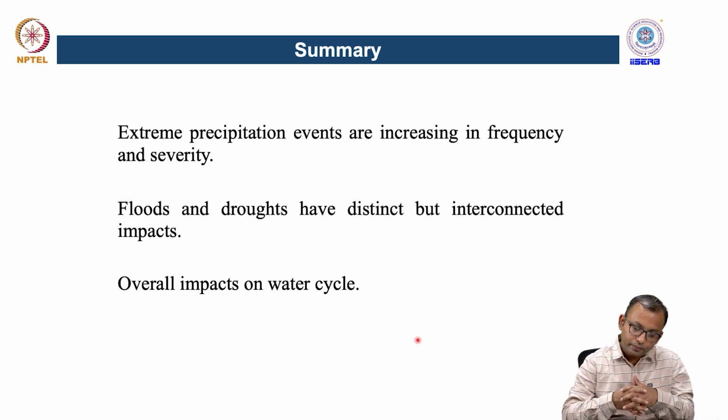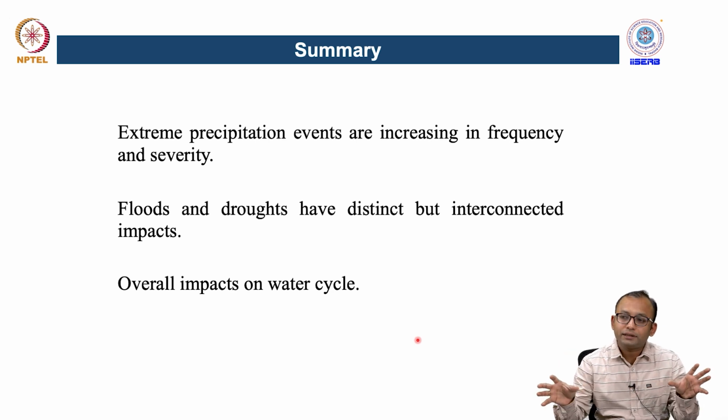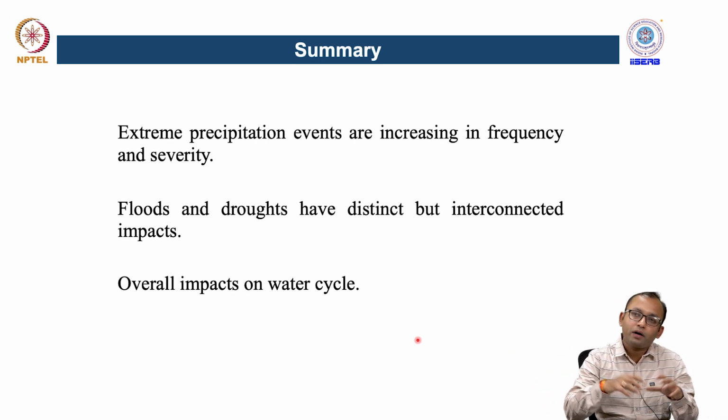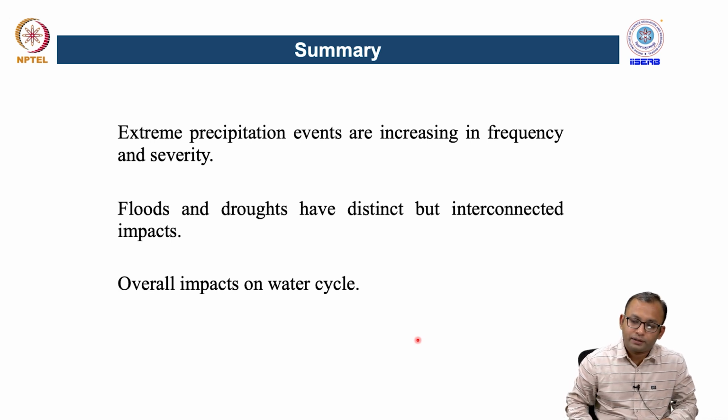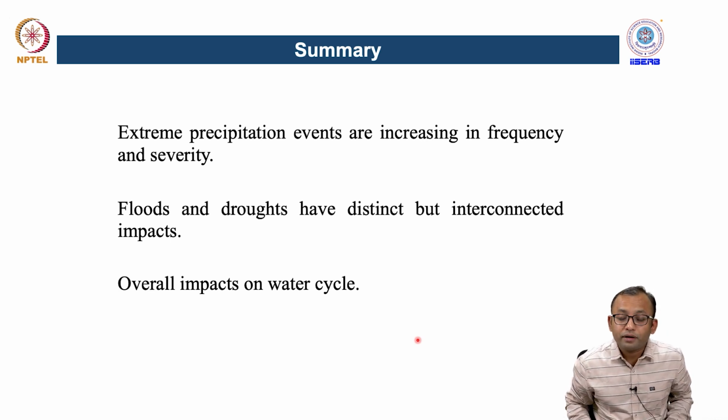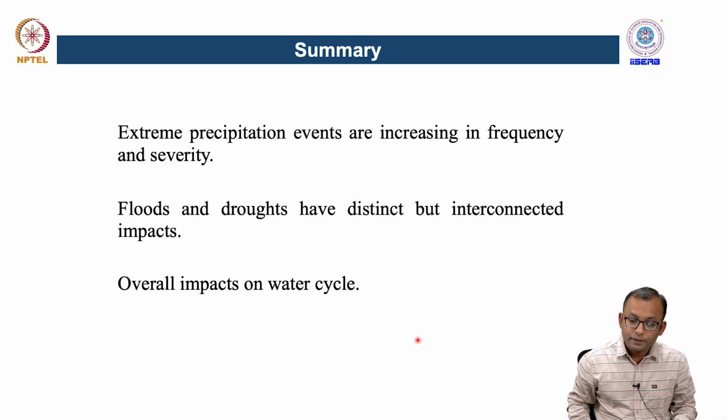Then we have also talked about changes in the climatic conditions because of global warming or anthropogenic impact, the water cycle will also be affected, and that can lead to changes in different water cycle processes which can lead to multiple extreme precipitation linked hazards across different parts of the world. So, this is the overall summary of this particular lecture.